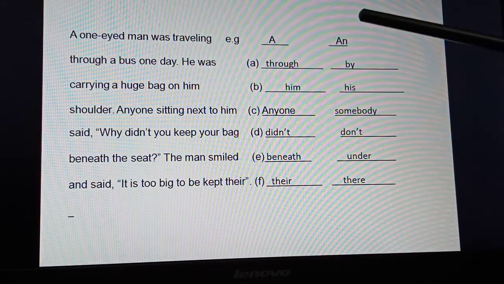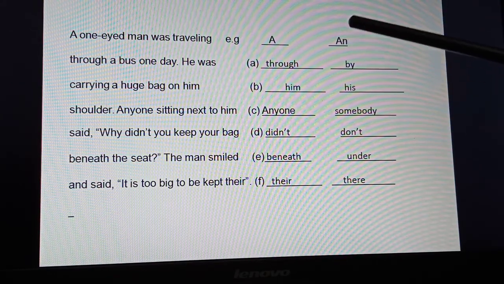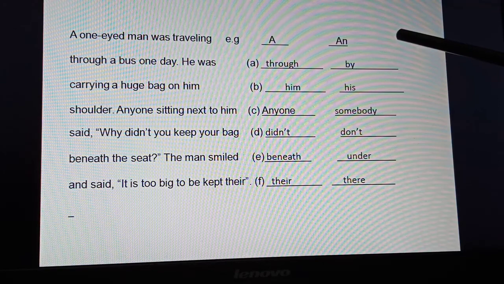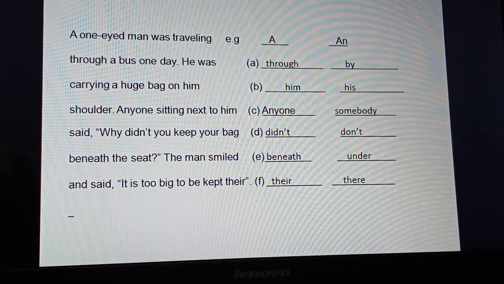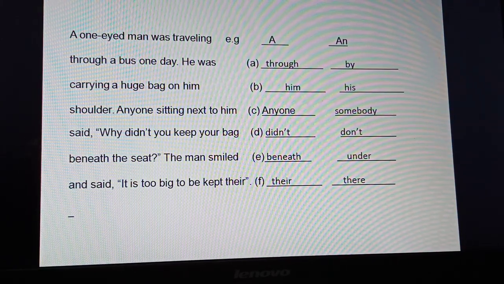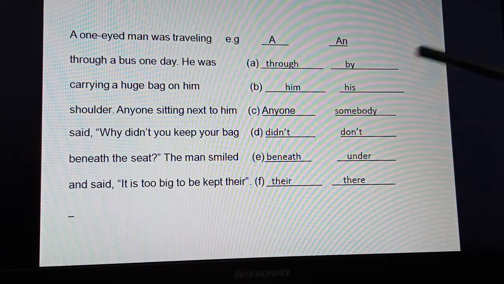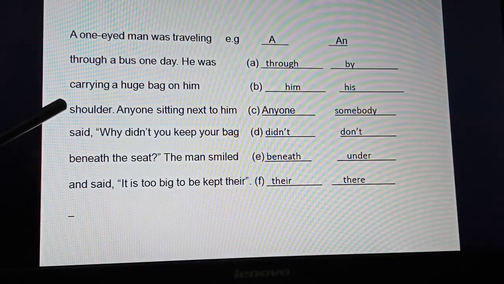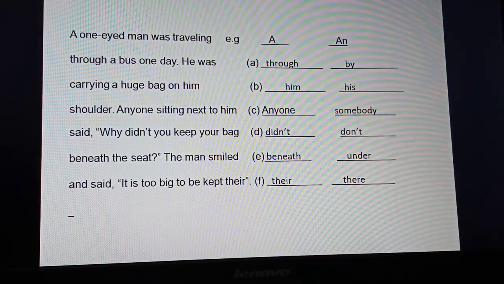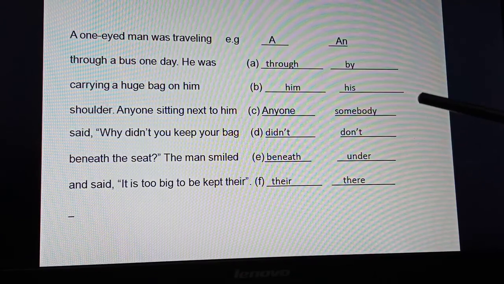A one-eyed man, not A. A is wrong, because one begins with a vowel sound, and therefore it will be an. A one-eyed man was traveling through a bus, not through a bus, it is by a bus. Carrying a huge bag on him shoulder. Him shoulder, no, his shoulder. This is very easy.